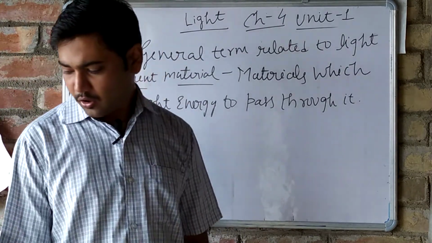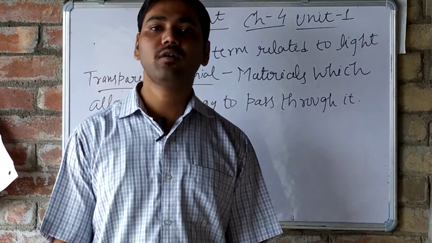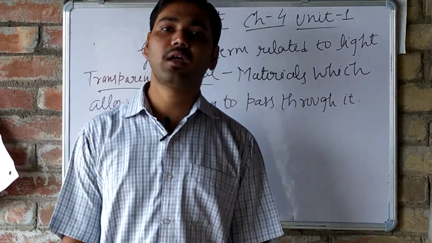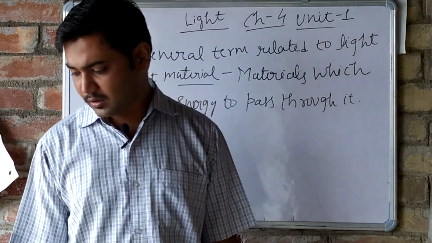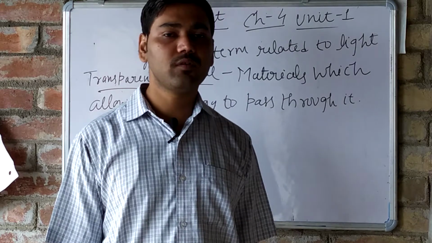Okay, so how many materials do we have? First one is transparent, second one is translucent, and third one is opaque. These are the three types of materials we will have.